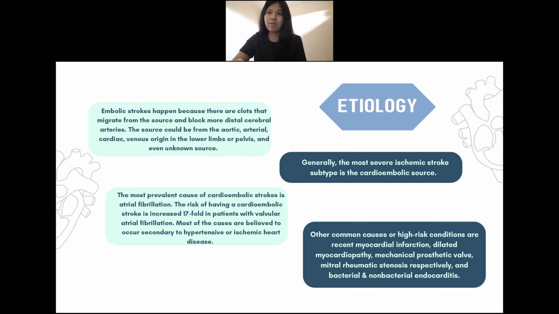Generally, the most severe ischemic stroke subtype is the cardioembolic source, in which the majority of the thrombi are made within the chamber. For some people, the thrombi come from a pathological cardiac valve. The emboli, which arise from blood stasis in the left cardiac chamber, are usually large and might cause large vessel occlusion. The most prevalent cause of cardioembolic strokes is atrial fibrillation. The risk of having it is increased 17-fold in patients with valvular atrial fibrillation, and most of the cases are believed to occur secondary to hypertensive or ischemic heart disease.